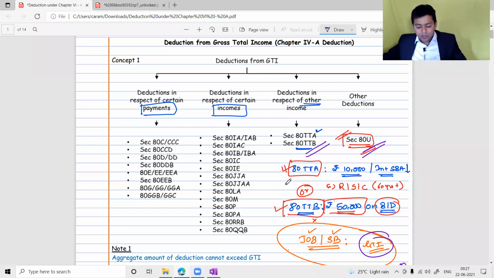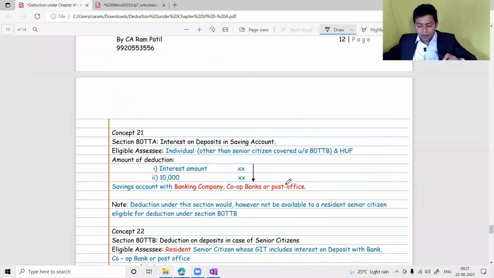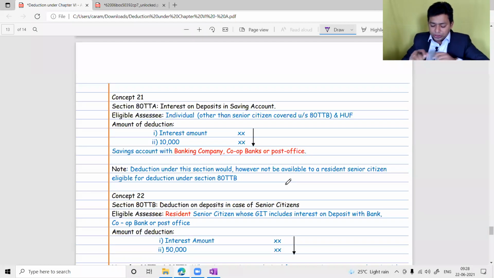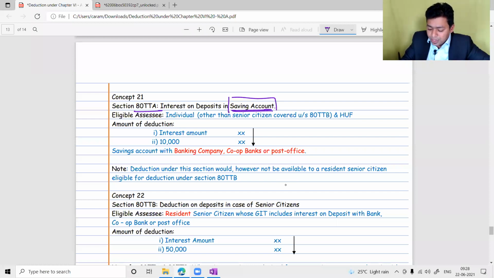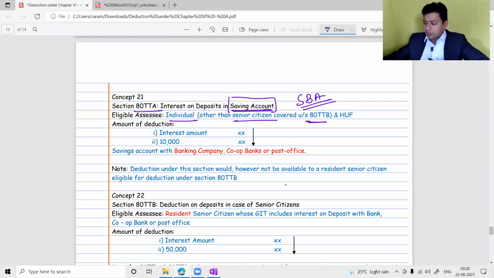I'm discussing that because I will be using those sections for my discussion with some practical questions here. 80TTA, interest in respect of deposits in a savings bank account, only on SBA. Please understand, only and only on SBA. Eligible assessee: an individual assessee other than a senior citizen covered under 80TTB, and HUF can claim the deduction. How much deduction can they claim?